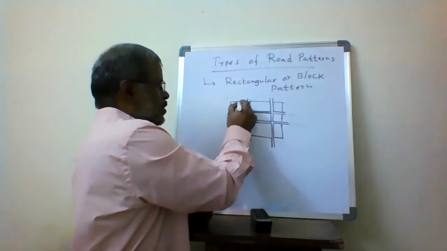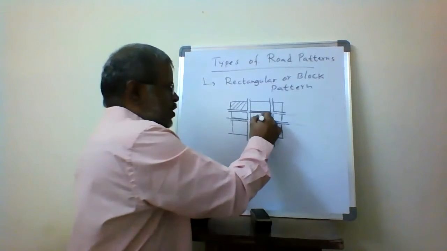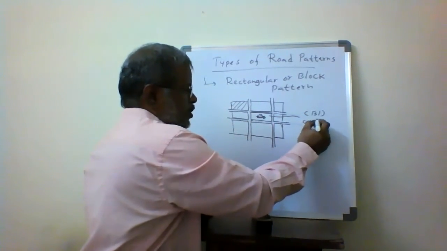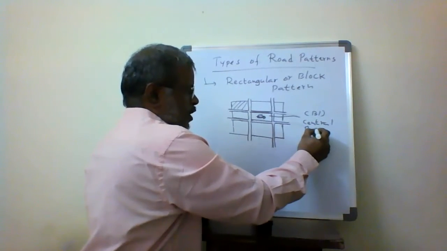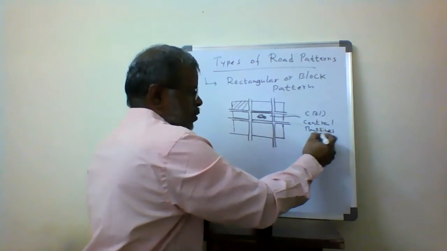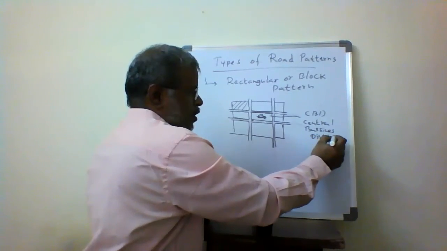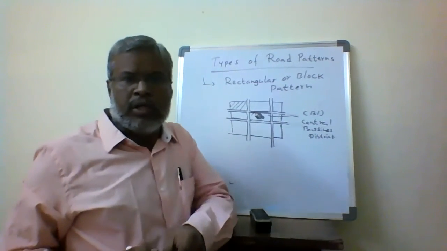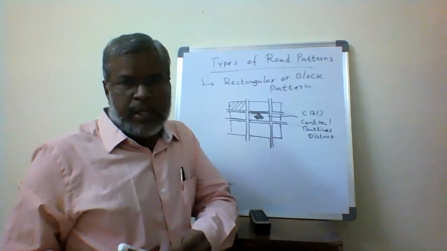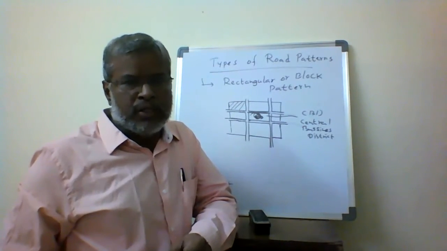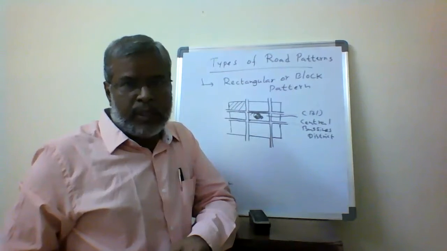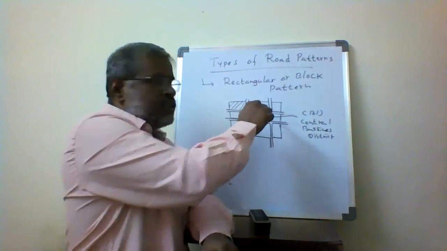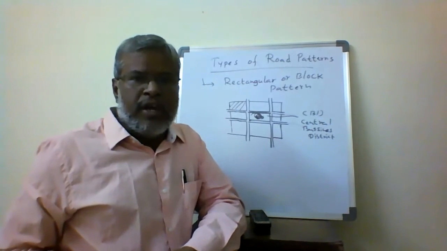So here the development is going to take place, and this core part we are going to call the CBD, which means Central Business District. Most of the activity is going to take place here in the core part of the urban area. The remaining part is residences or other development, and more or less all the trips are going to be made to the central business district for various purposes.